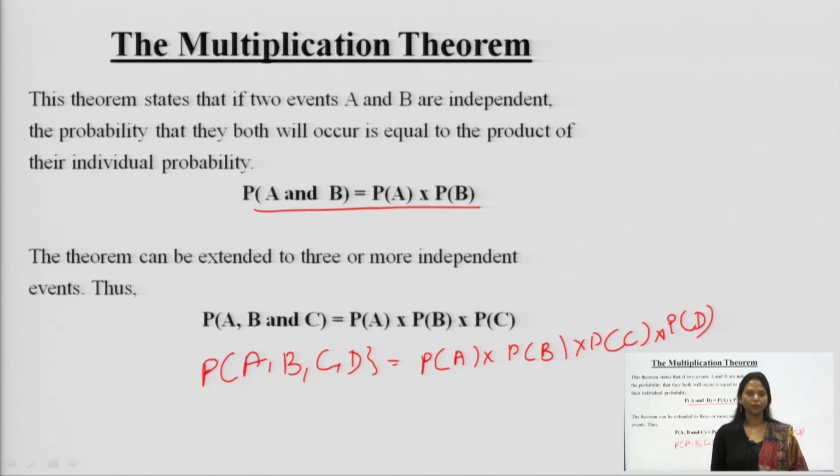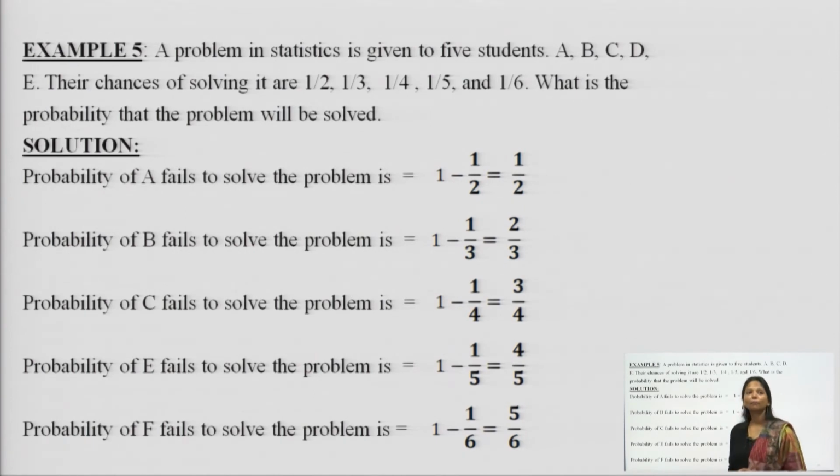Now, a question says a problem in statistics is given to 5 students A, B, C, D and E. Their chances of solving the question: the probability of solving it by A is 1 over 2, by B is 1 over 3, by C is 1 over 4, by D is 1 over 5 and by E is 1 over 6. Now, what is the probability that the problem will be solved?